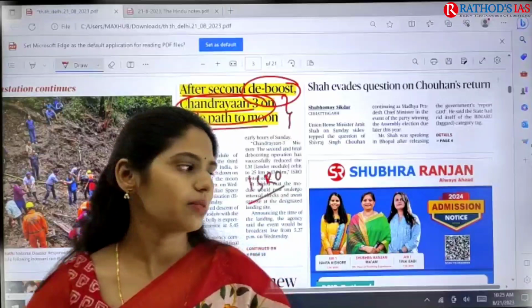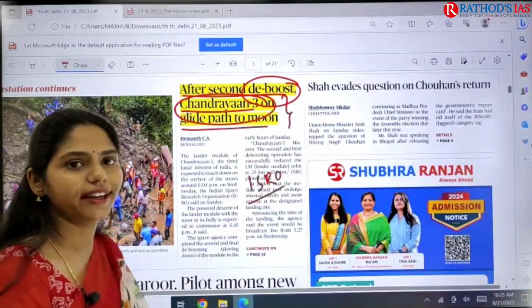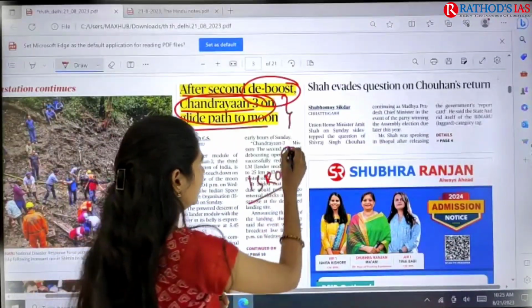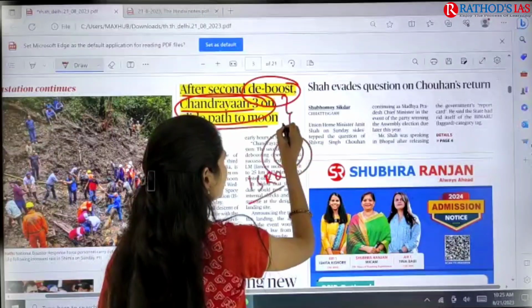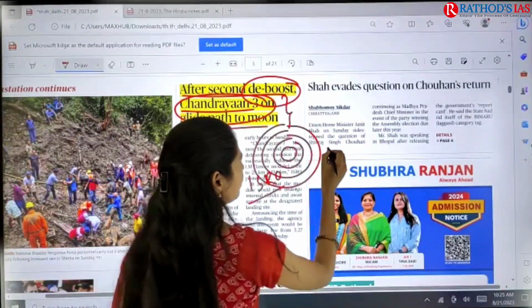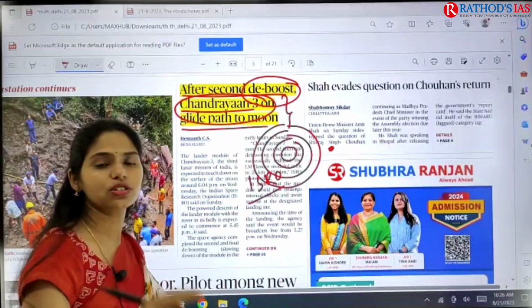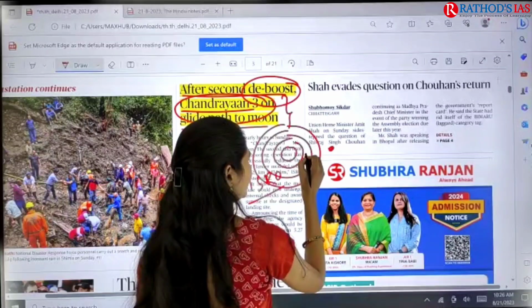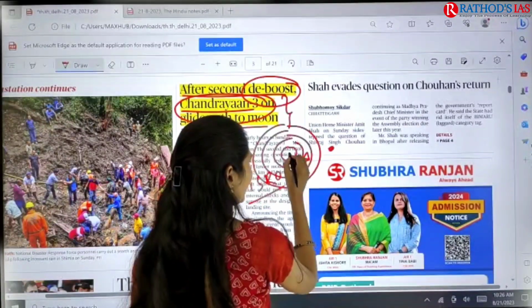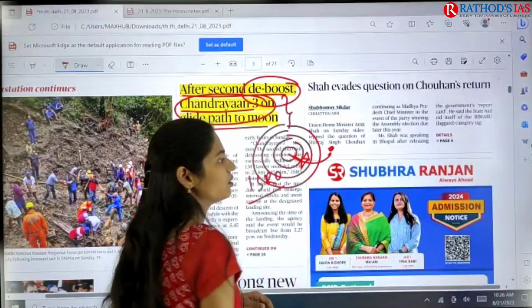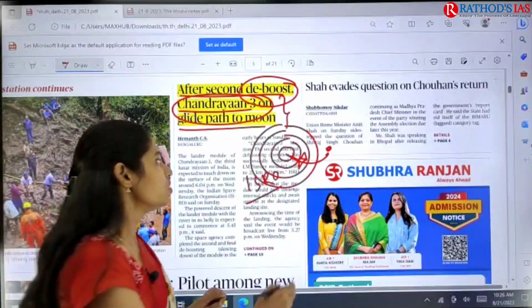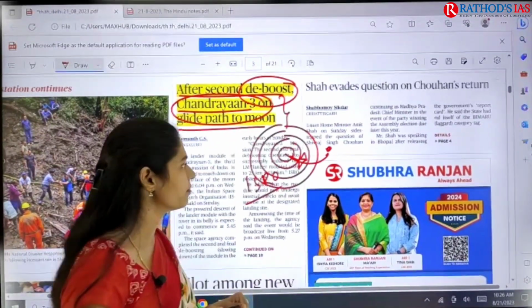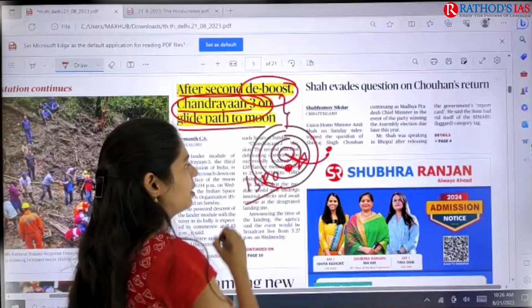Deboosting is nothing but, to understand this I have to draw a diagram. For example, let us take this as our earth, and these are the orbits where the satellites will move. For example, here we have the moon, the natural satellite of earth. To place a satellite, we have to take it from the earth's surface and land it on the moon. So we first have to place this satellite from the earth's surface into a certain orbit.